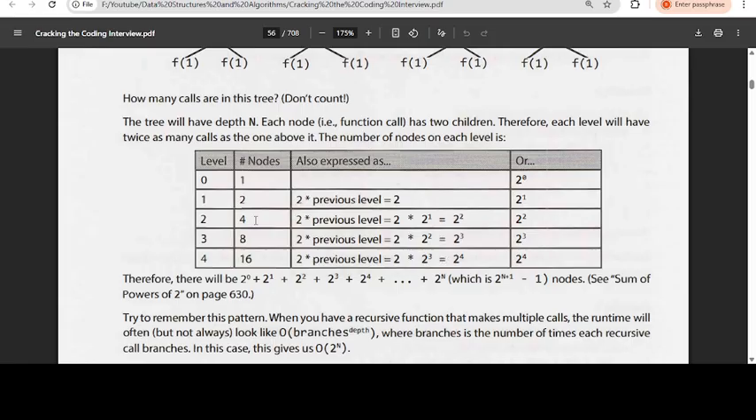Now you have to do 2 into the previous level. At the root node it is 2 power 0. Next it is 2 into the previous level, which is 2 power 0, that is 1, so 2 into 1 is 2. Again 2 into the previous level, 2 power 1, which is 2 square. When you are doing this type of example, you have to find the pattern. By observation, it is 2 power 0, 2 power 1, 2 square, 2 cube, 2 power 4.